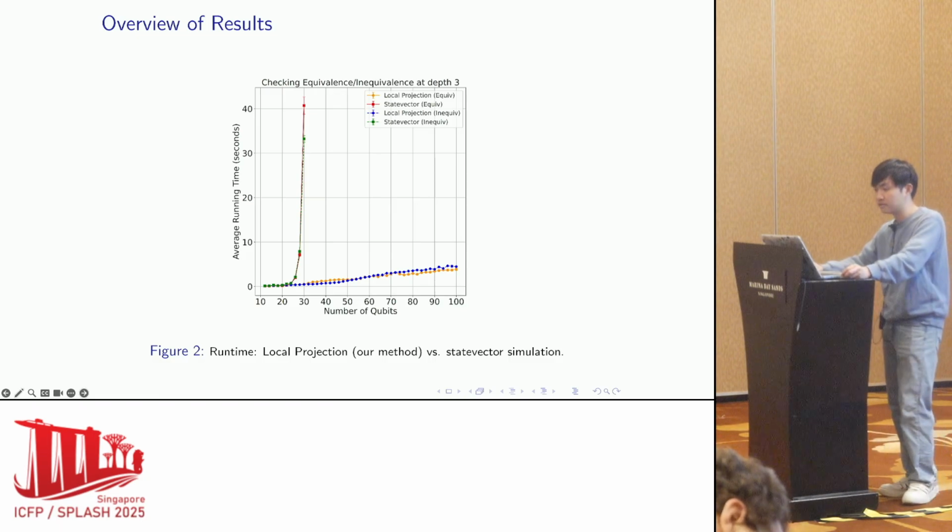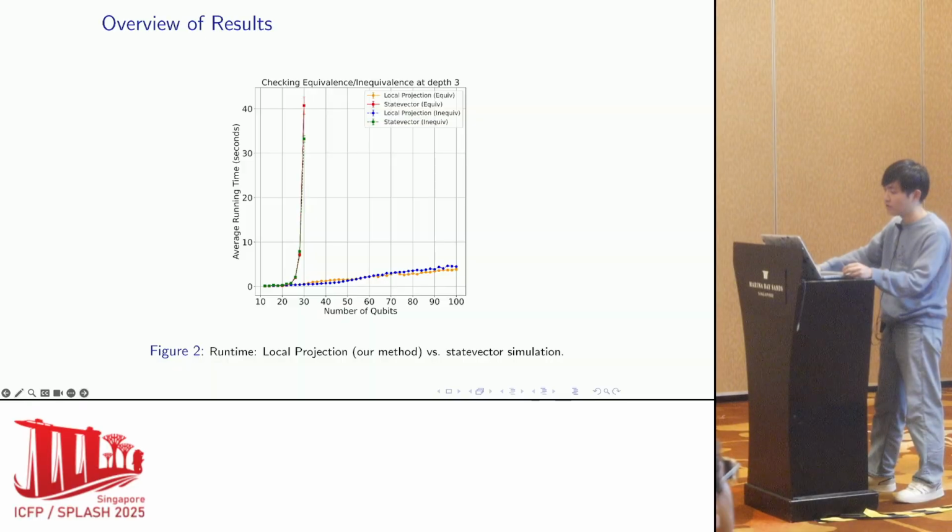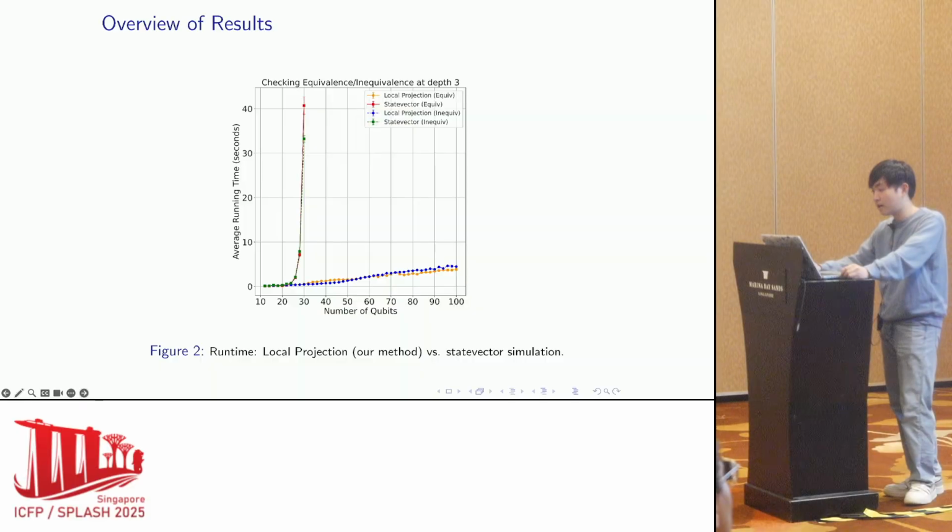The red and green curves show the runtime of the state vector simulation method. They blow up exponentially when the number of qubits increases. However, the orange and blue curves show our method's runtime, which scales linearly with the number of qubits. This computational advantage allows us to scale verification to larger circuits.